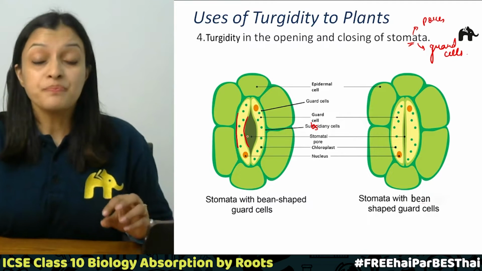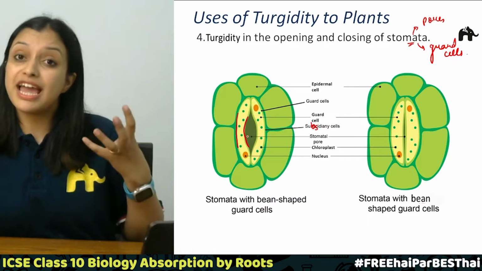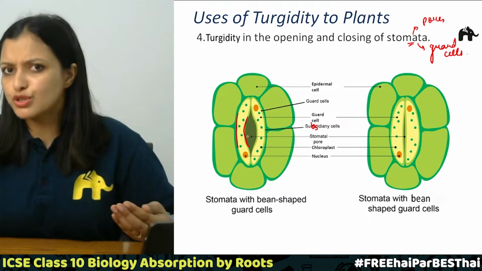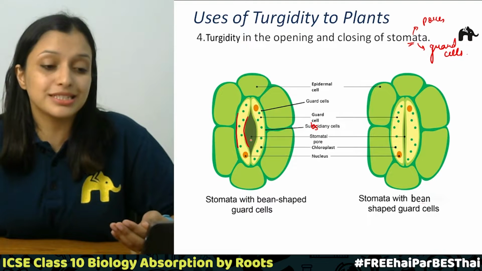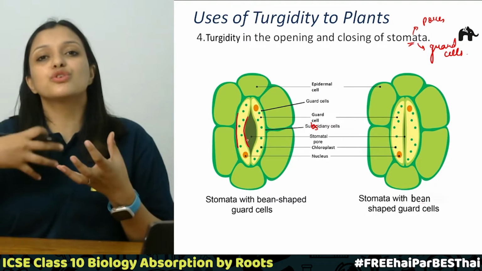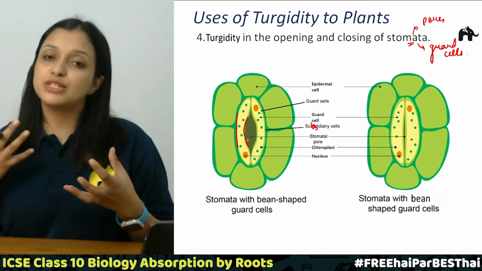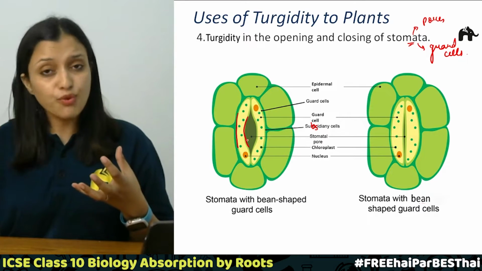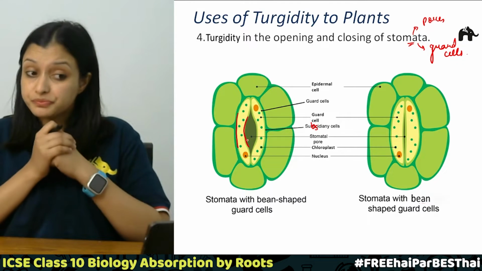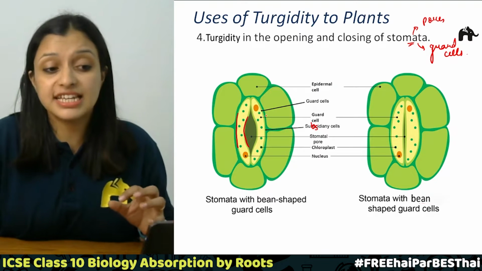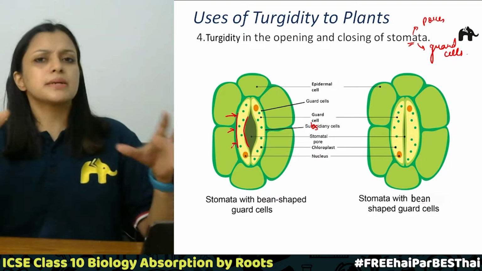So what happens? These guard cells have thick walls on the inner sides and thin walls on the outer sides. Now during the daytime, when there is a lot of light, these leaves have chlorophyll, which helps them to perform photosynthesis, right? So this chlorophyll will absorb light, carbon dioxide will also come into the leaves, and water is also required, which has been absorbed by the roots. So what will happen, these guard cells will absorb water from the surrounding cells, the epidermal cells, the subsidiary cells.